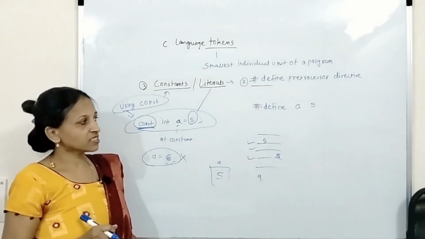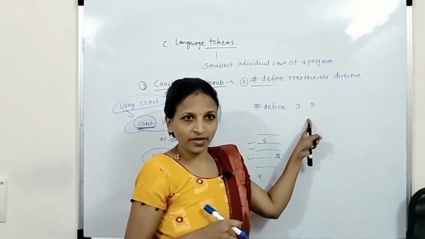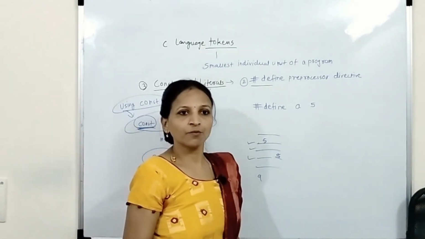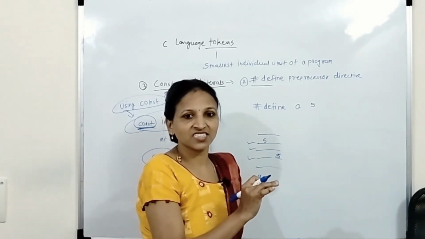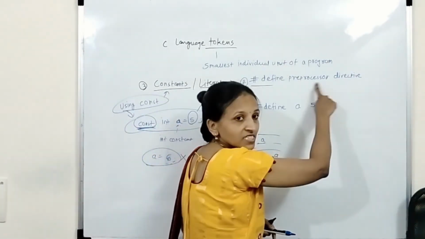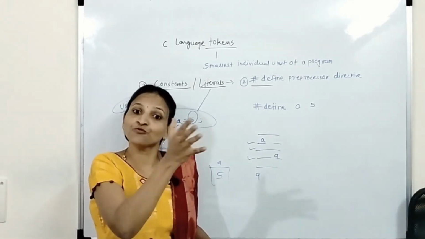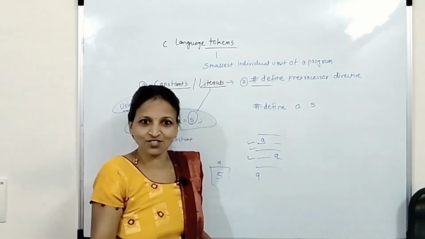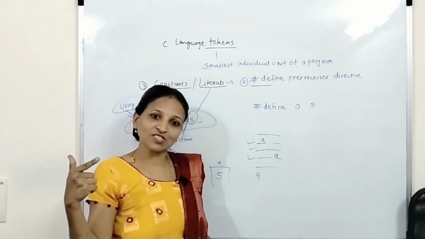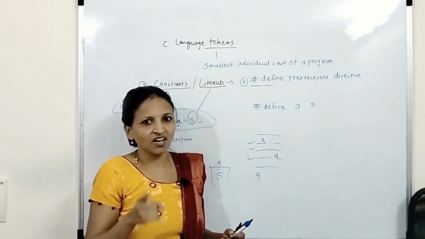Getting? Now next, suppose instead of this I have written this statement in my program and I have used that A this number of times in my program. How does it act? Before compilation, we have written here a preprocessor directive. Always remember, the preprocessor will act before compilation. We have seen this in C program execution. Before compilation, the preprocessor will act on that source code and expand that source code. We have seen that.